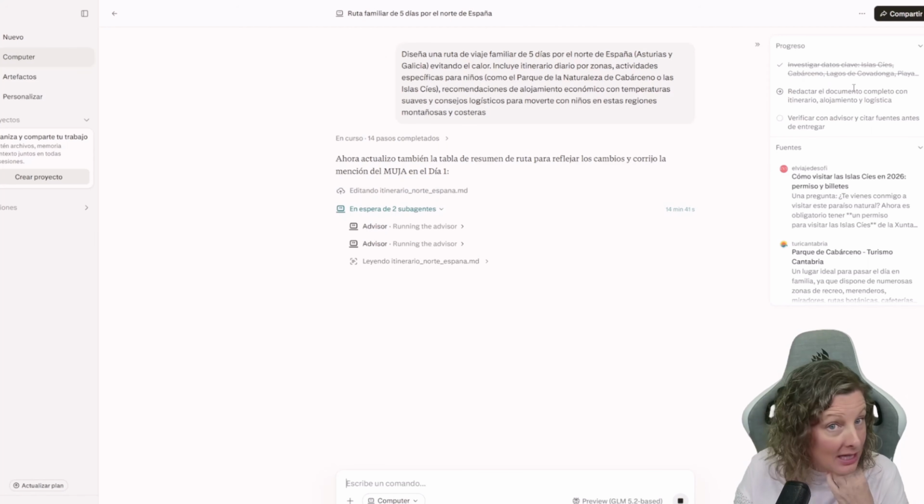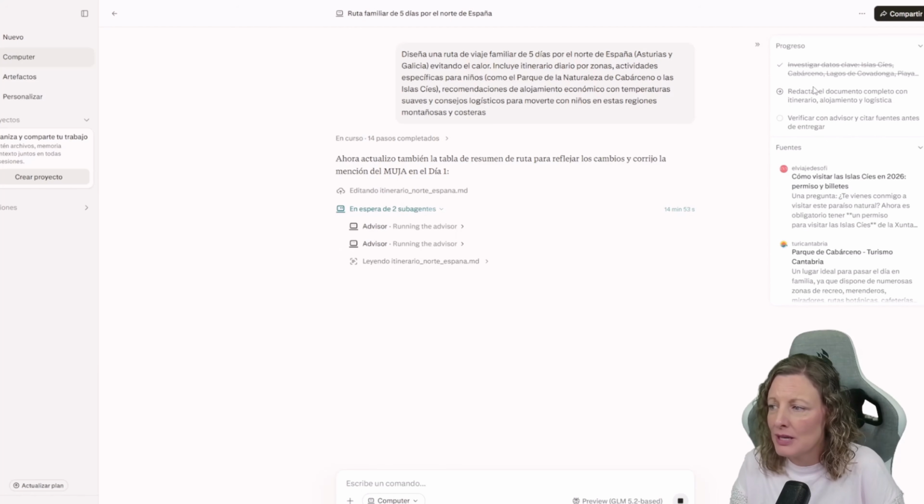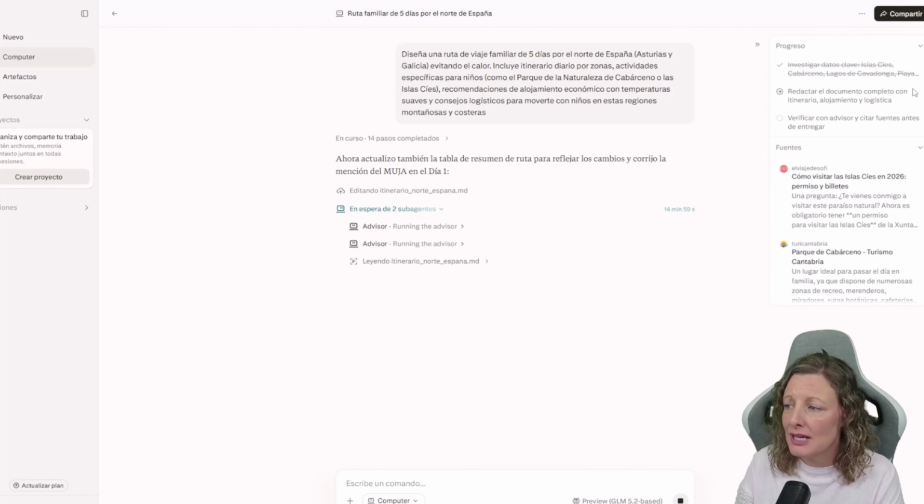What I find fascinating and at the same time interesting about this tool is that it tells us what its tasks are and the progress it's making, right? It's researching key data like the Cíes Islands, Cabárceno, Covadonga Lakes, the beach of the cathedrals. Right now, it's drafting the complete document with the itinerary, accommodation, and logistics. And at the end, it will do a verification.